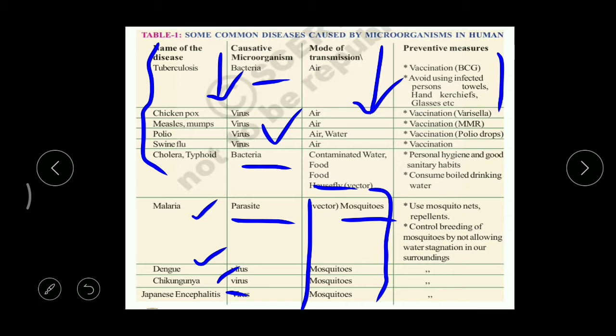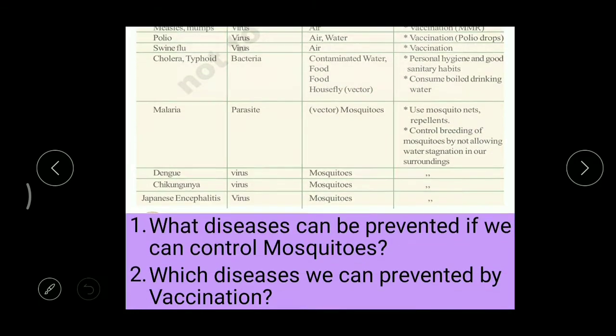And have you seen, if you carefully observe your upper arm, there you can find a small mole, a round mole. Have you seen that? What is that? That's a symbol for vaccination. When we get the vaccination, there you can find that mole. You just observe later, right? And let's see the next one.